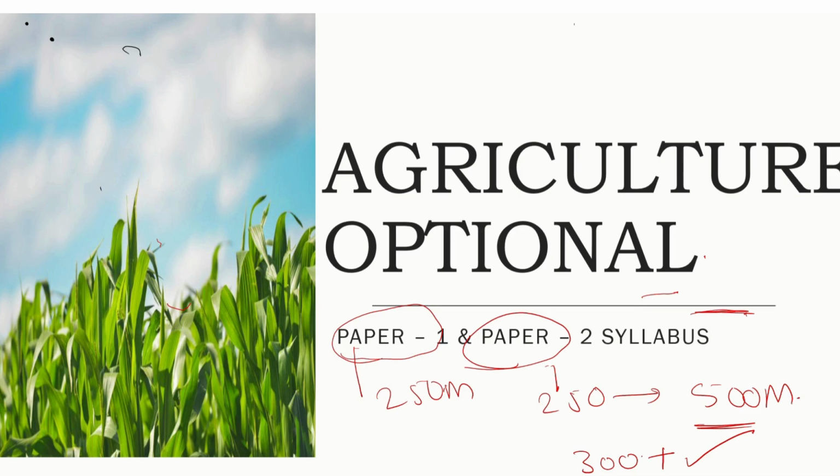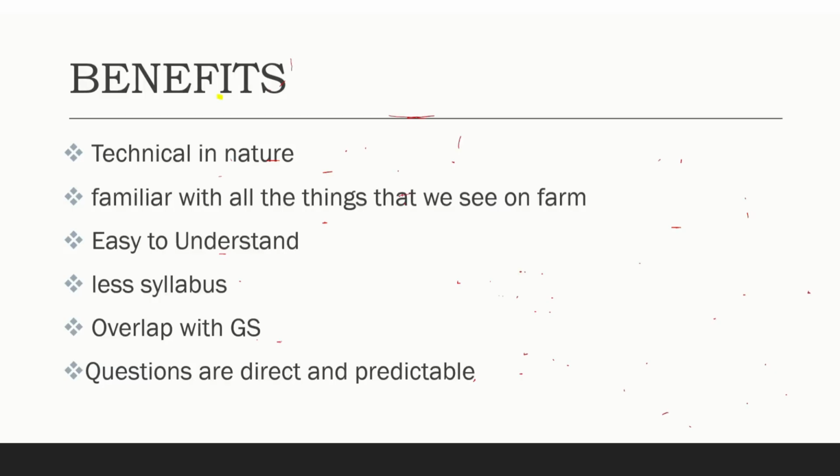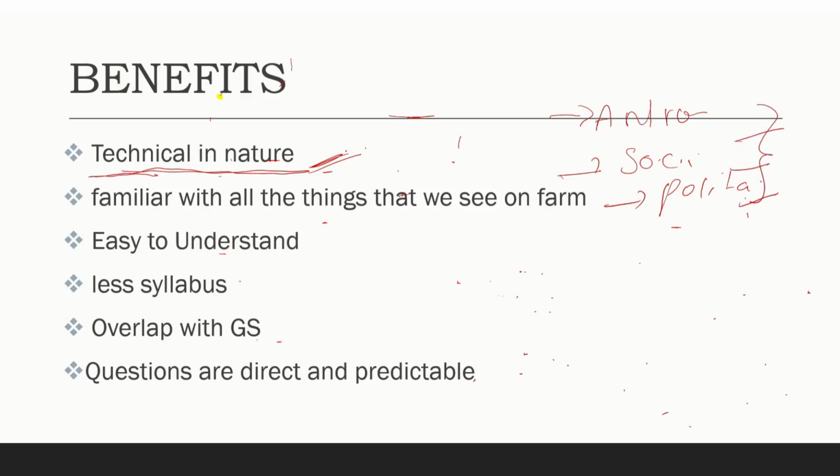So let us dive into the topic of what benefits we get. Here are the benefits. The first thing is that it is technical in nature. Many people fear that this is a technical subject and that they can't clear the exam because of its technical nature. But one thing I want to tell you: there are subjects like anthropology, sociology and political science. These are the famous optionals, and many prefer them. But they are not technical in that way. We have the scope of writing answers in our own way, with whatever knowledge we have. We can structure them in our own way.